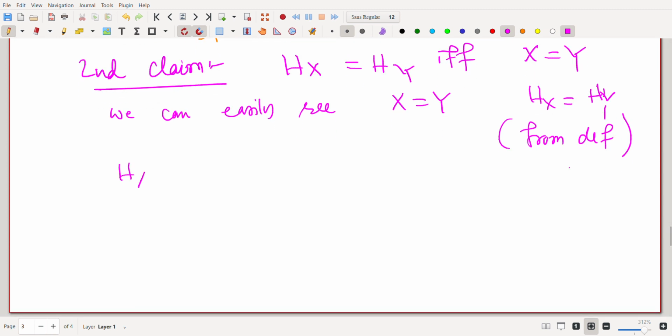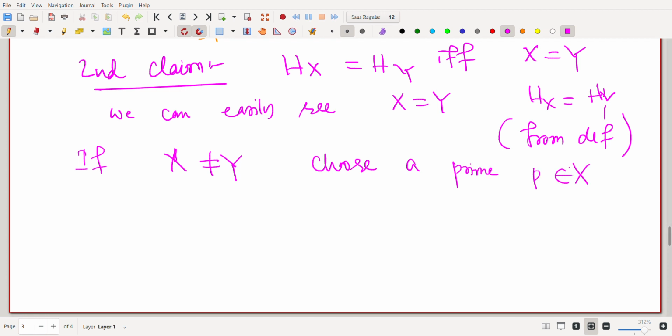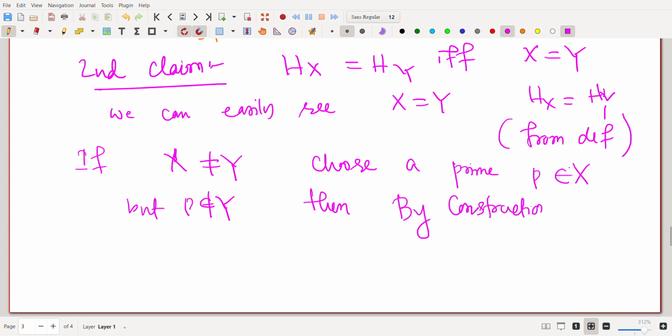Now if X is not equal to Y, choose a prime p that belongs to X but doesn't belong to Y, or you can choose some q that belongs to Y but doesn't belong to X. Then by construction 1/p belongs to H_X, because 1/p is of the form a/b where b is p, so b has prime factorization p itself, and p is already in X, but p is not in Y. That means 1/p doesn't belong to H_Y, right?